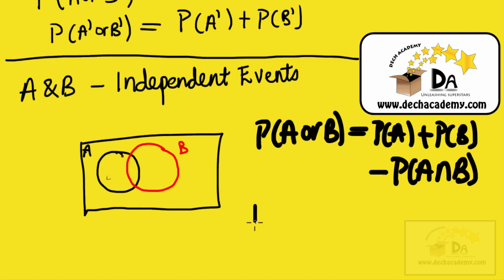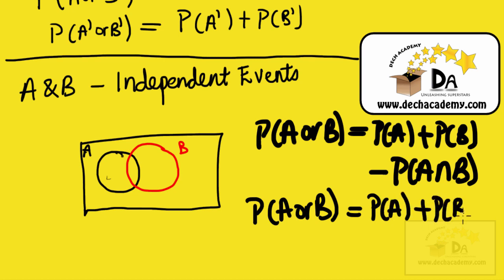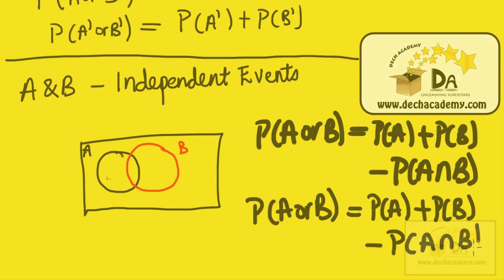So I'll just write it down again. Probability of A or B occurring for independent events is equal to the probability of A plus the probability of B minus the probability of A intersect B. Now I'm just going to demonstrate the formula we just learned using a more practical example. Instead of using events A and B, I'm going to define events A and B, but I'm just going to write them down.